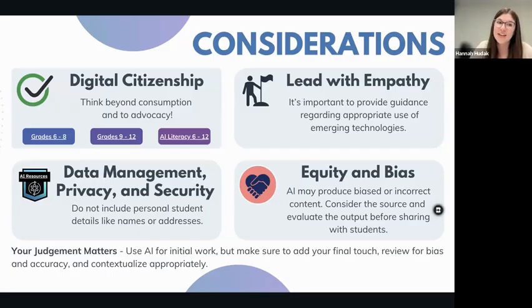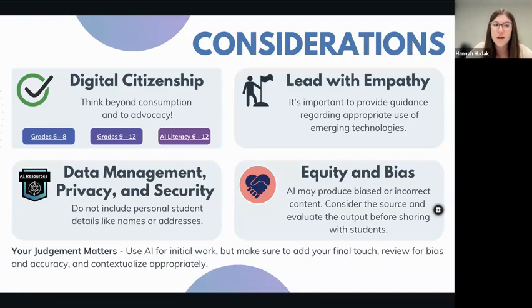AI also brings the significance of data management, privacy, and security in education to the forefront. Many teachers are eager to implement the latest and greatest platform, but they need to understand how AI learns from data, how data can be used, and the laws that govern student data privacy. We never want to enter personally identifiable information, sensitive information, private information, or legally protected information into generative AI platforms.